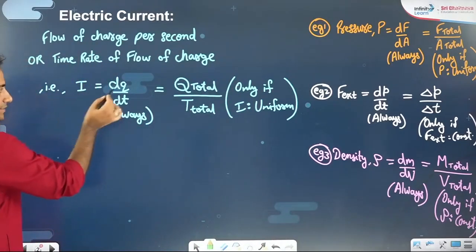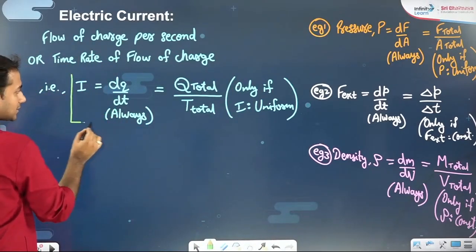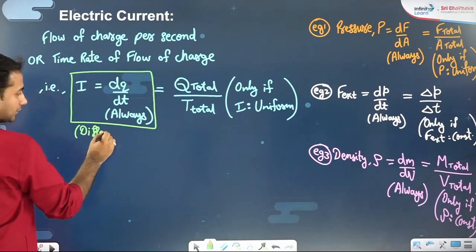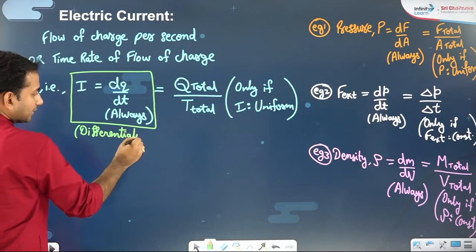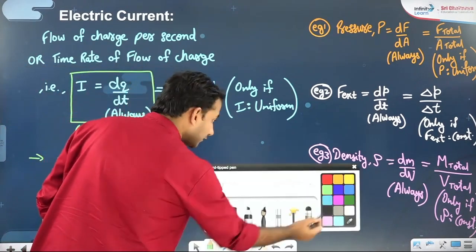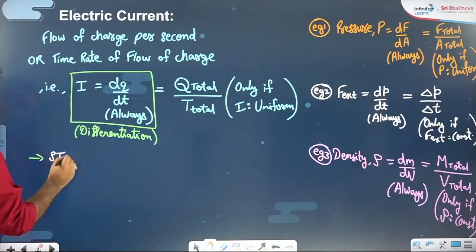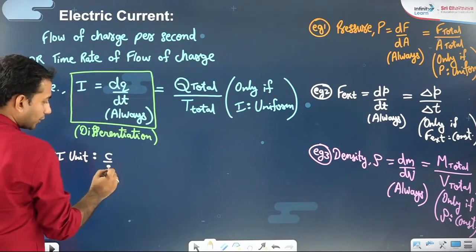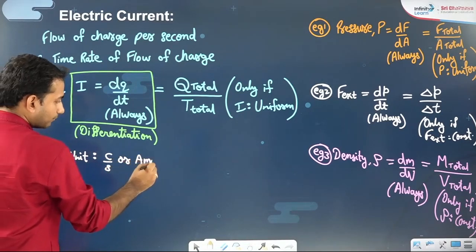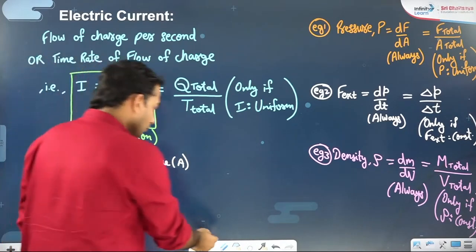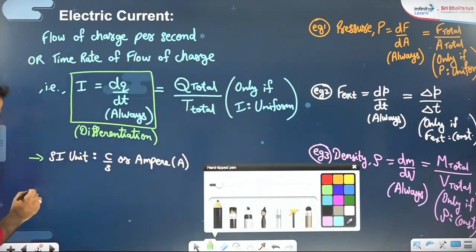Here we can also say I is equal to dq by dt, which means this is telling you sort of differentiation. We will see some examples very soon. Also, if I talk about the SI unit of current, what is the SI unit of current? You will say coulomb per second or amperes. Okay, capital A, right?